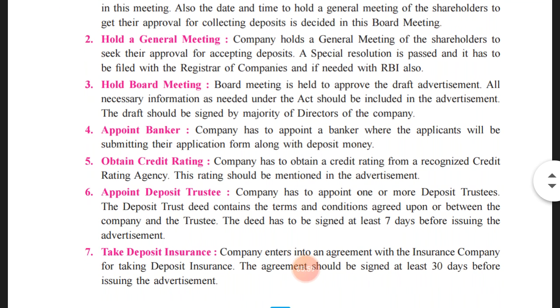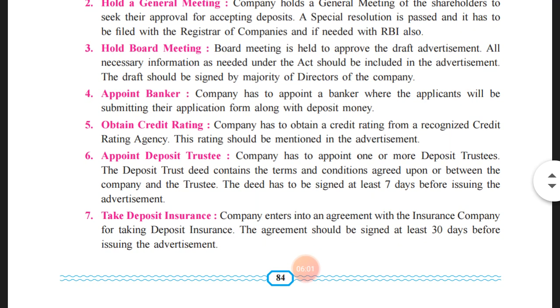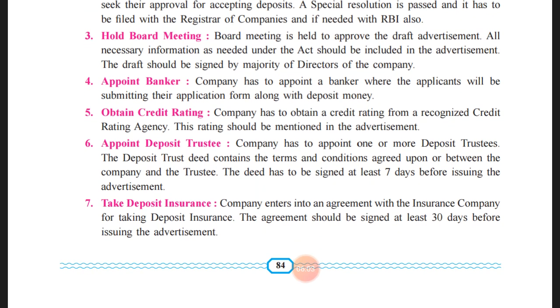The fourth point is to appoint a banker. The company has to appoint a banker where applicants will submit their application form along with the deposit money. Another thing that lies on the part of the company secretary is that they have to appoint a particular bank to collect the deposits from the investors along with the application form.